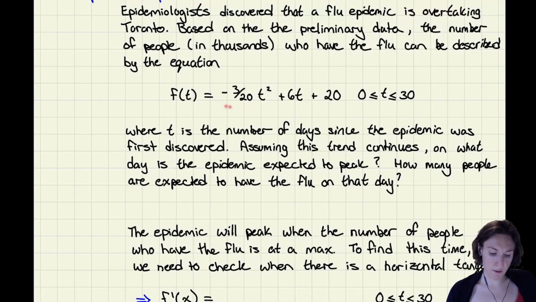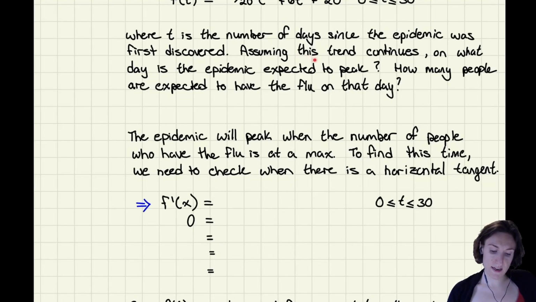So what is this, really quick, just looking? I have a t squared, t, so this is a type of quadratic equation, a type of parabola that's opening downward because we have that negative there. Now, assuming this trend continues for the flu, on what day is the epidemic expected to peak?